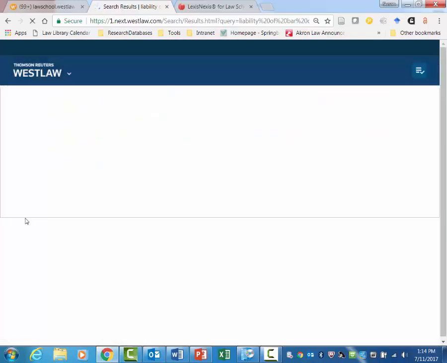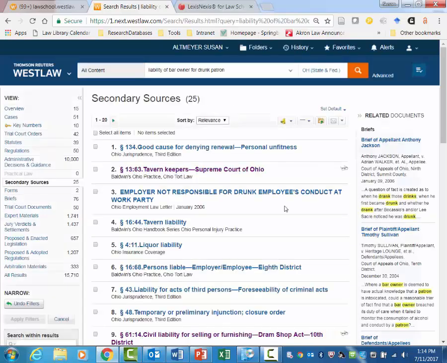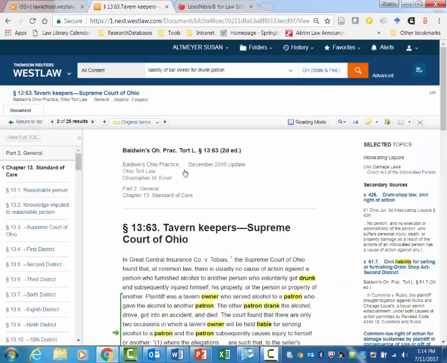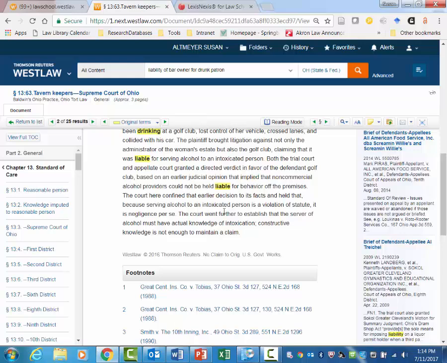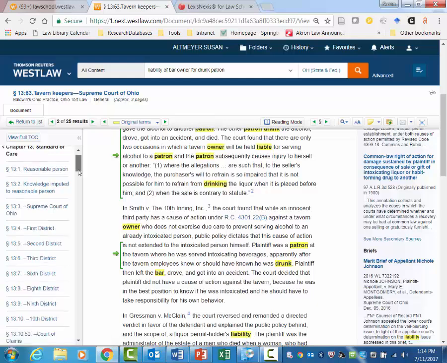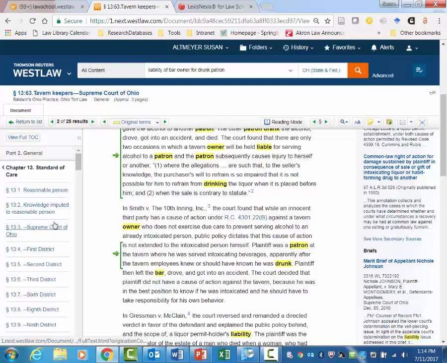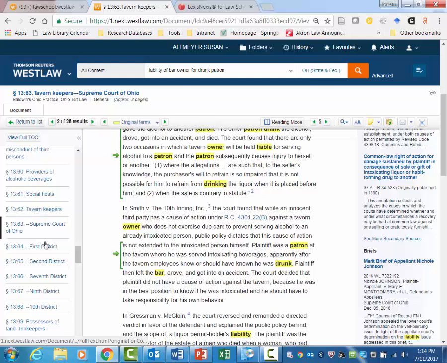So I'm going to select Ohio from the filters on the side. We see here there is a section from Baldwin's Ohio Practice, Ohio Tort Law. That seems like it might be on point, so I'm going to take a look at that. We see that it cites to various cases. I can click on the cases cited here in the footnotes and go read them. I can also look at the table of contents here on the side, and we see that there are cases about tavern keepers, duty of care from various district courts that we can read about, as well as cases from the Ohio Supreme Court.